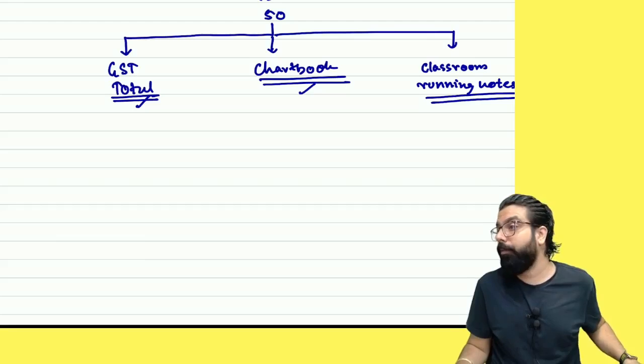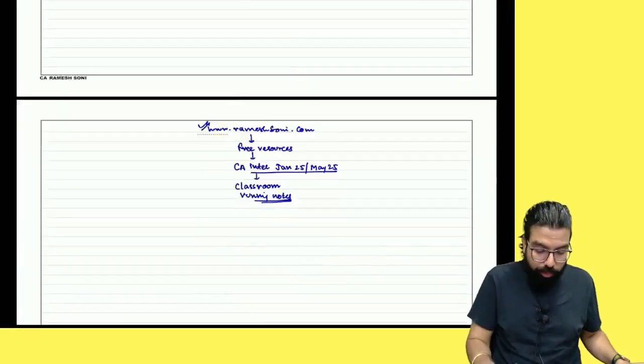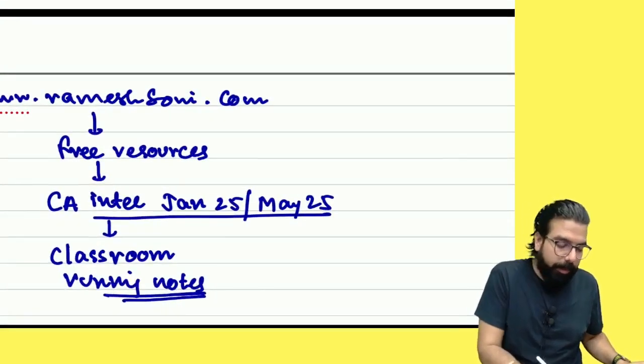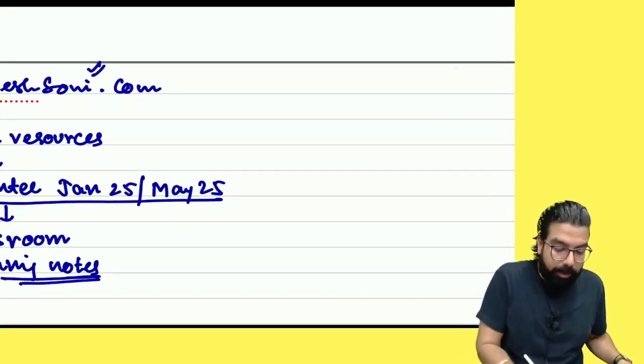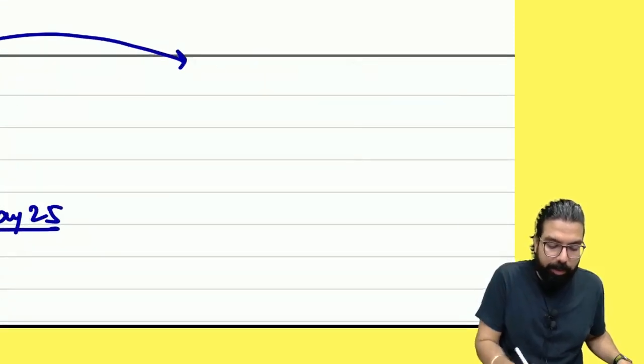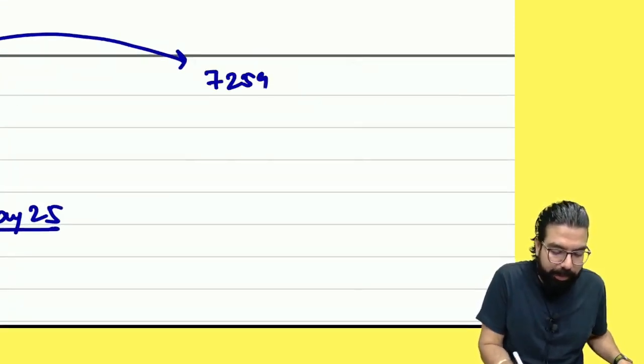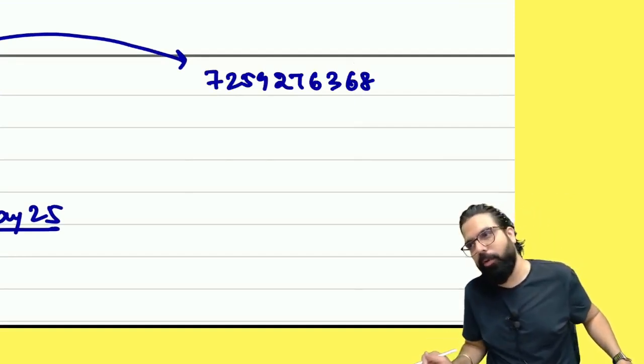Okay, everyone? Chalo. Sir, what about those students who have taken classes from you? Baba, don't worry about it. I'll tell you about the doubt asking also. Sir, what is your number? My number is 7259276368. People over here also can note it down, no problem at all.